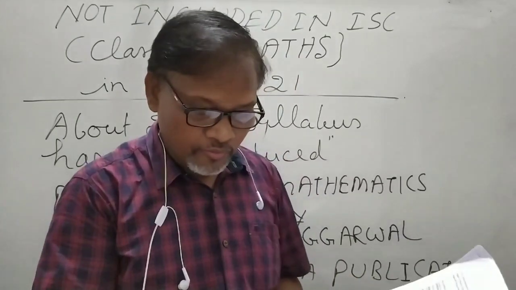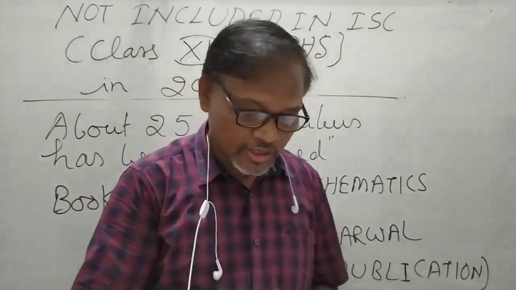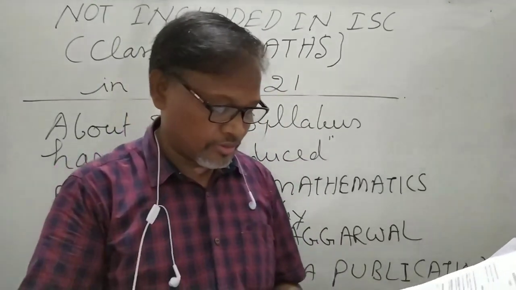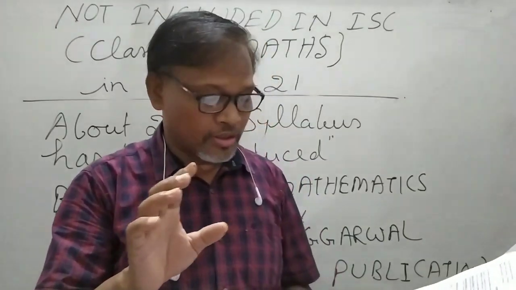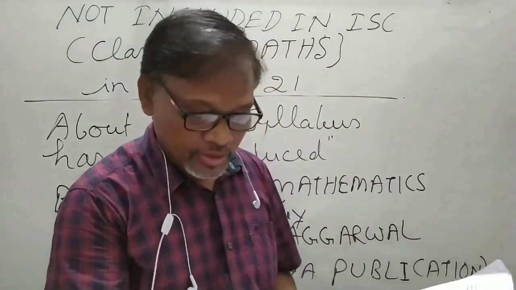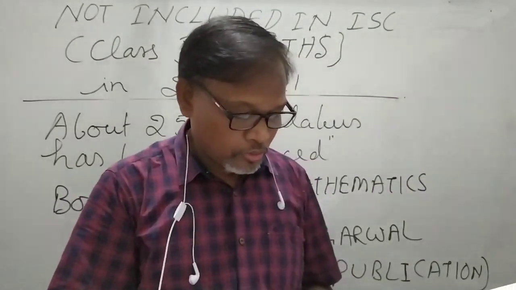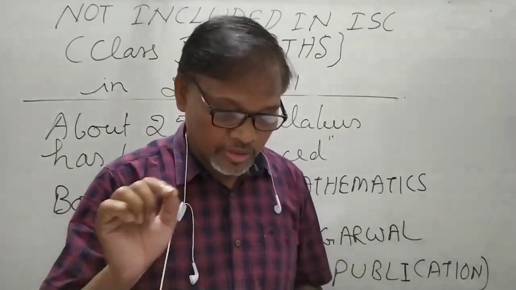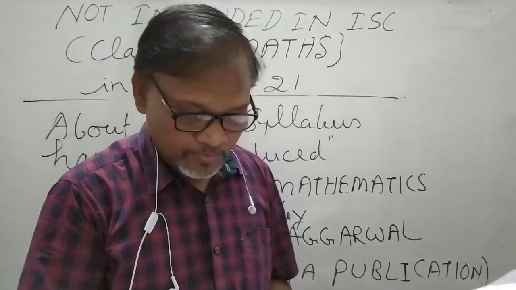Then chapter 14, statistics and probability. This is section A, statistics and probability. Which topics have been removed?